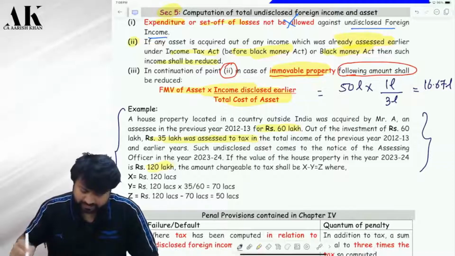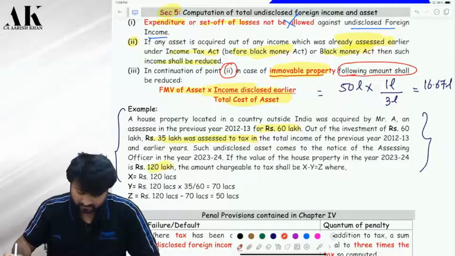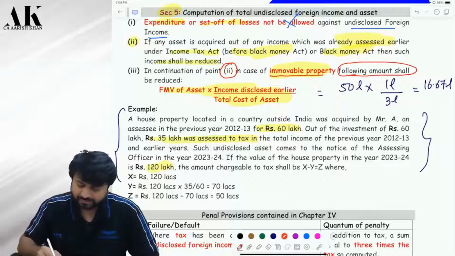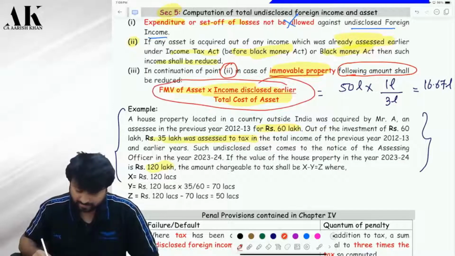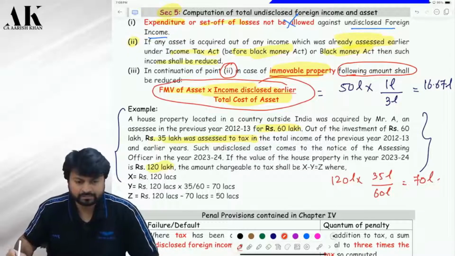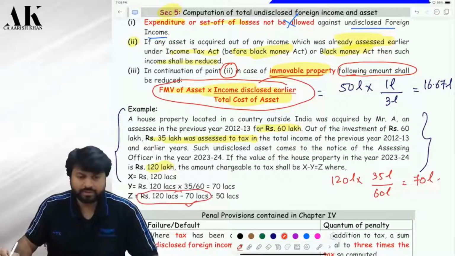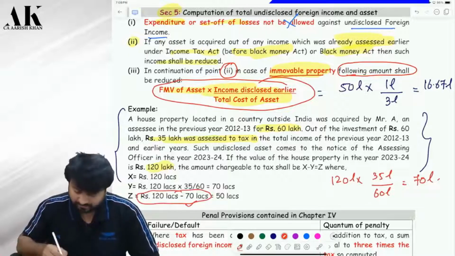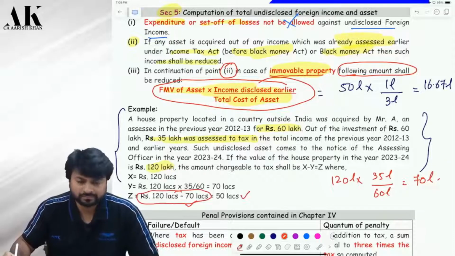Will you reduce 35 lakhs directly from 120 lakhs? No, you will reduce by this formula. See on the board. What is the FMV of the asset? 120 lakhs. What is the income disclosed? 35 lakhs, divided by the cost of the asset, 60 lakhs. This will come to 70 lakhs. Now this much will be reduced from your cost of asset. 120 minus 70 lakhs, therefore 50 lakhs is the value of the undisclosed asset. Is it clear to all of you?